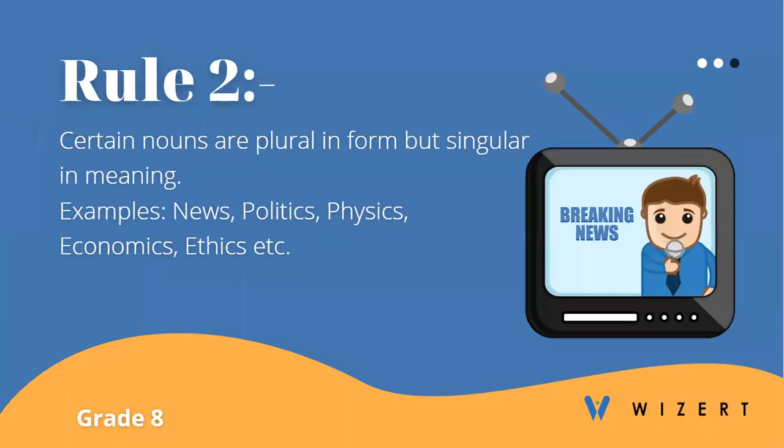Rule 2. Certain nouns are plural in form but singular in meaning. This means that some words have an S in the end, which is why they appear to be plural, but they are not, and in fact, they have a singular meaning. Examples: news, politics, physics, economics, ethics, etc. So we always have to use a singular verb whenever we are using these words as subjects in a sentence.